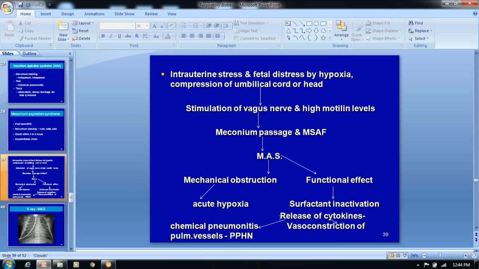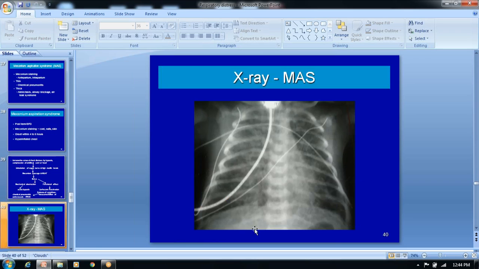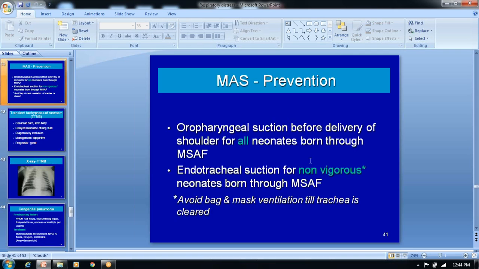That may lead to pulmonary vessel involvement. Later, it may go into persistent pulmonary hypertension and chemical pneumonitis. This is the pathogenesis of meconium aspiration syndrome. When you take the X-ray chest, there is patchy pneumonitis and aspiration of the meconium.